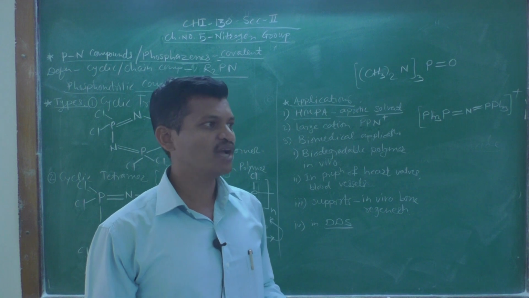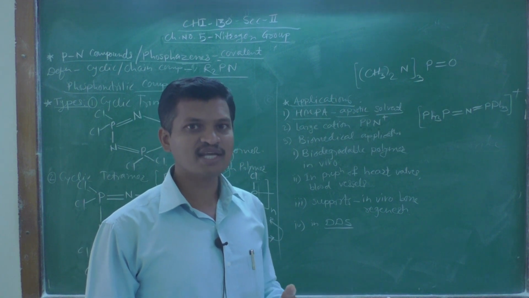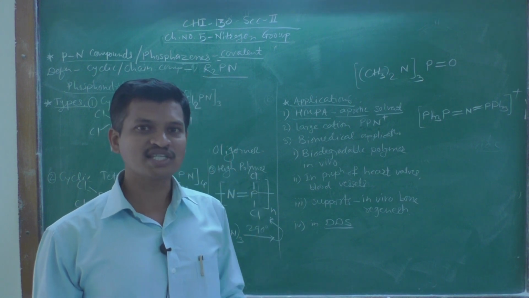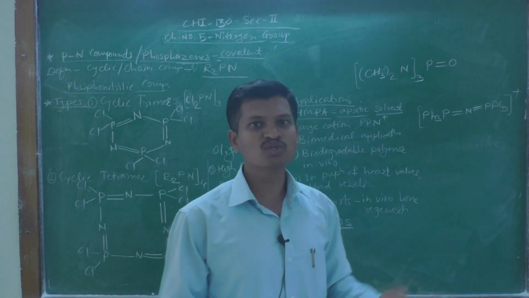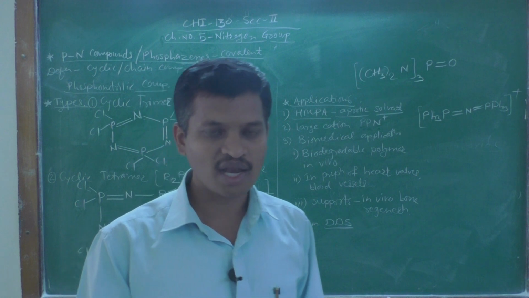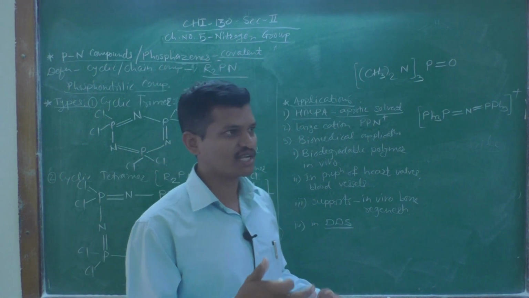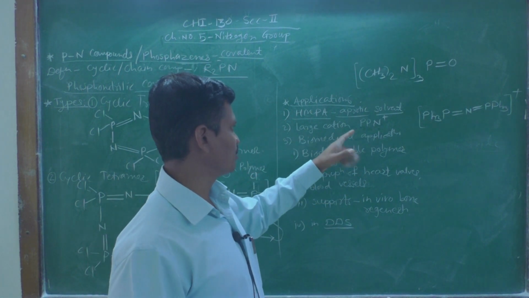You might be asked what the use of this is. Small cations are unable to form salts with large anions, which is why we require large cations. The size of the cations should be large, and hence such large cations can be used to form salts with large anions. Those salts can be used for separation techniques in different fields. So this is the use of the PPN plus cation.